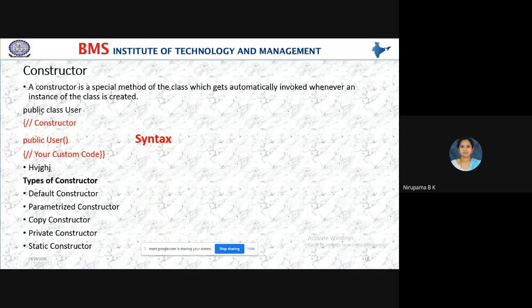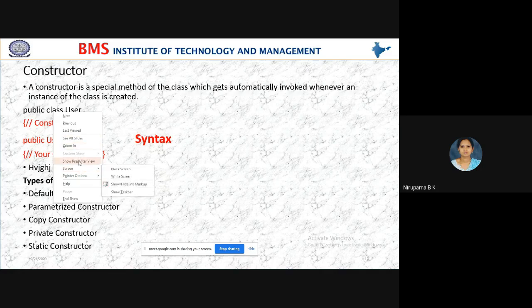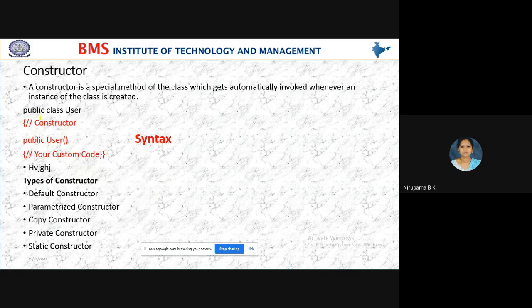See here, students, this is the syntax of a constructor.